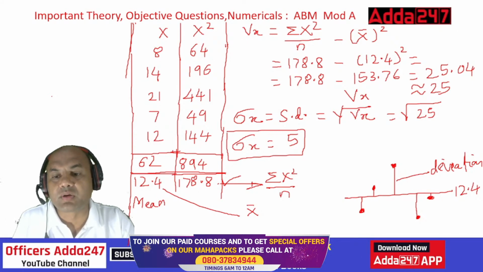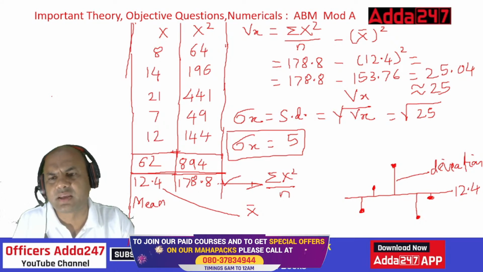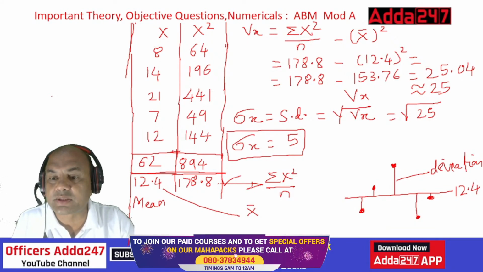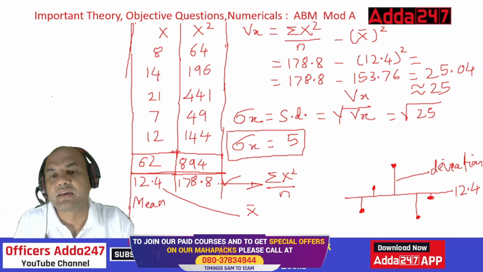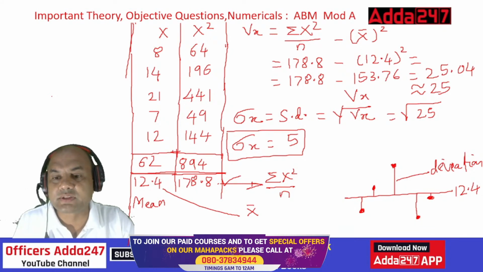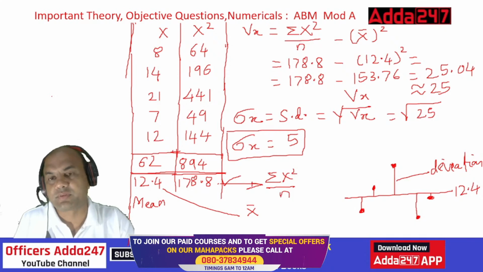Now what do you mean by standard deviation? It means, if I go on finding the deviations, and then I find a single representative of all these deviations, that will be called the standard deviation. It is a single representative of all these deviations. The net effect, you can call it. The net effect of this will be 5.